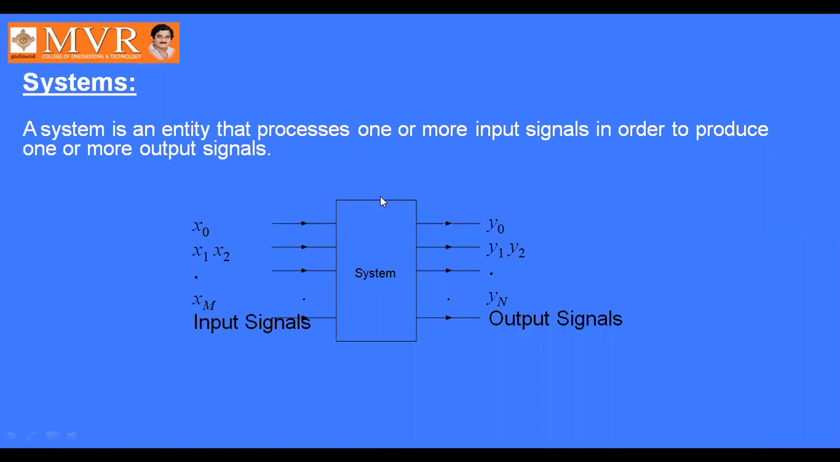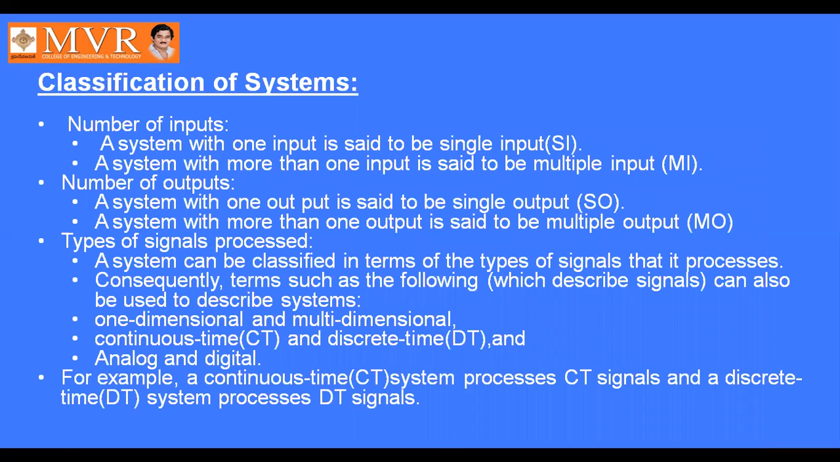Next, coming to the system: it is an entity that processes one or more input signals in order to produce one or more output signals. Here x0 to xm are the input signals, and y0 to yn are the output signals. Next, the classification of systems: based on the number of inputs, number of outputs, and types of signals processed.